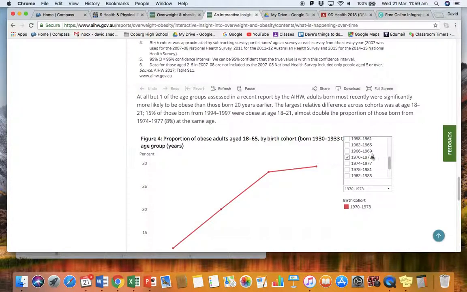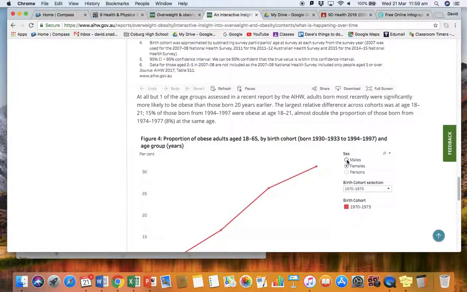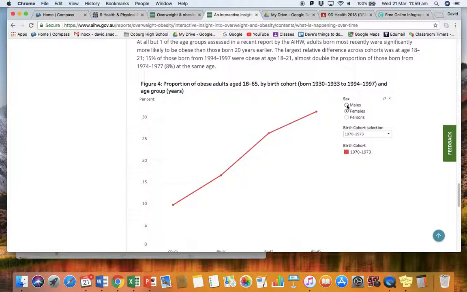Now, what I might try and do is see how that changes between genders. I've put in there females, and if I switch it to males, wow. This is really interesting.